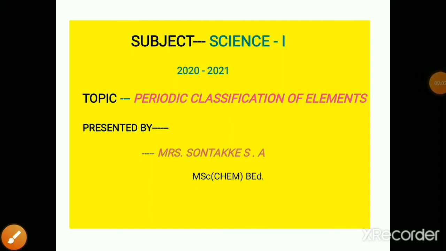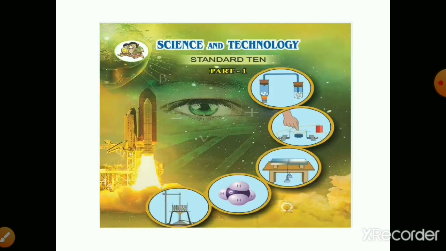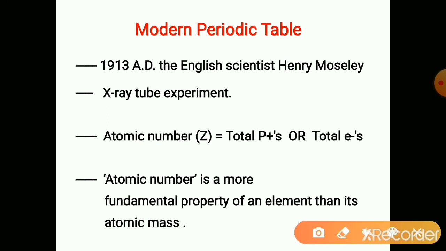Hello everyone. In the previous video we discussed the introductory part of this chapter, different ways of classifying the elements, and different attempts made by scientists, for example Dobereiner's triads, Newlands' law of octaves, then Mendeleev's periodic table. Its merits and demerits we have studied in the previous video. In this video we are going to study the further part of this chapter, that is the modern periodic table.